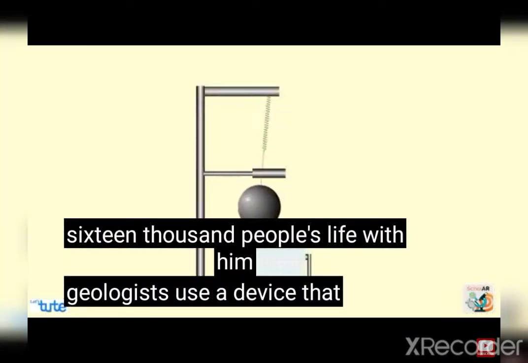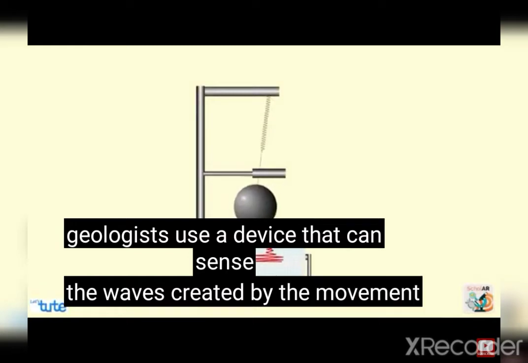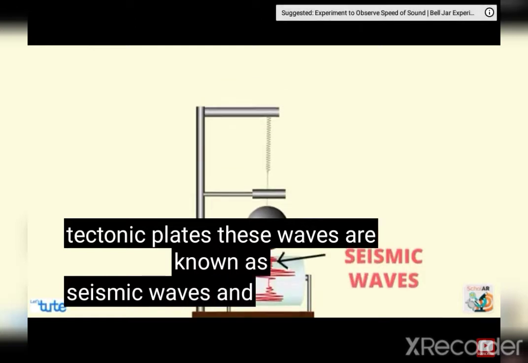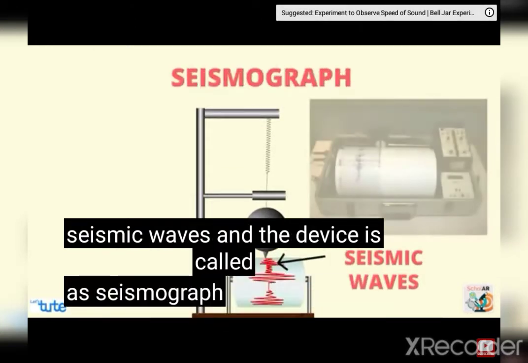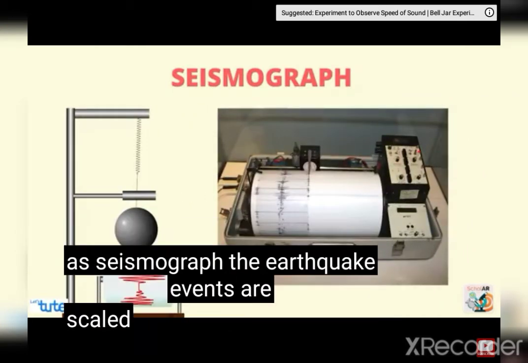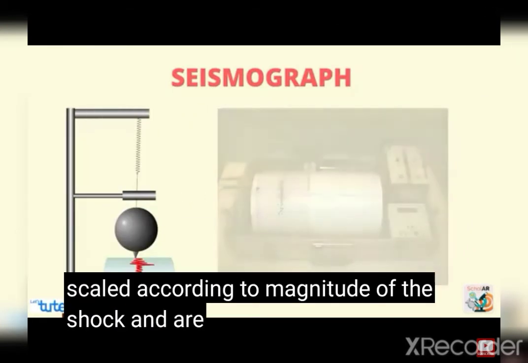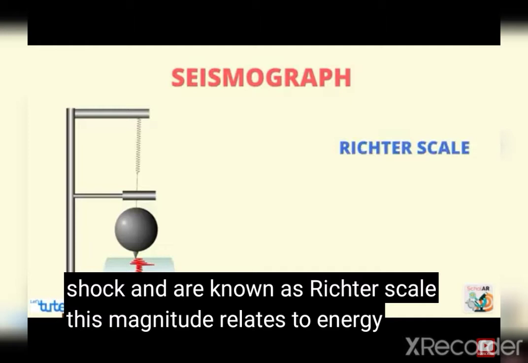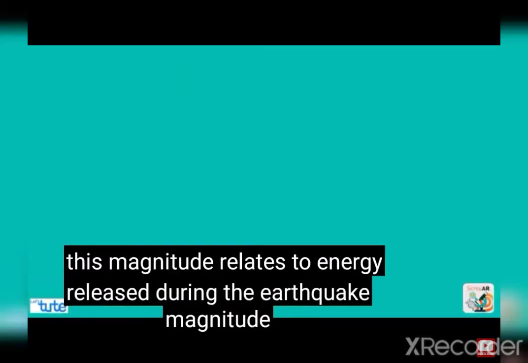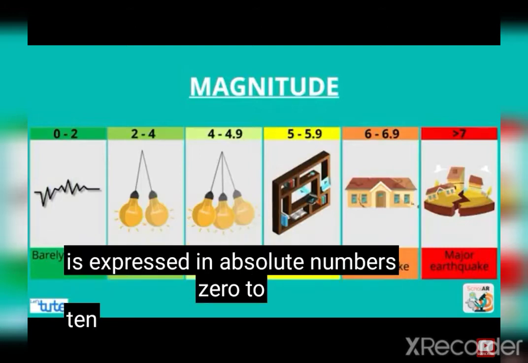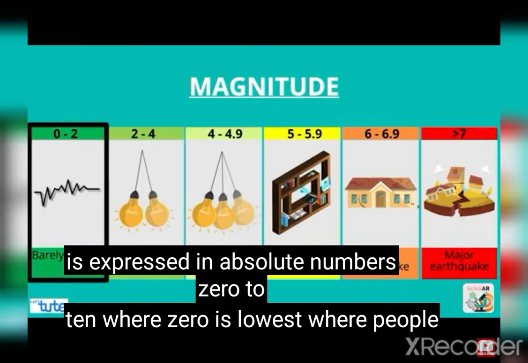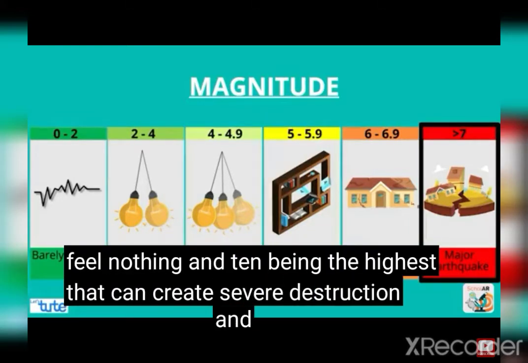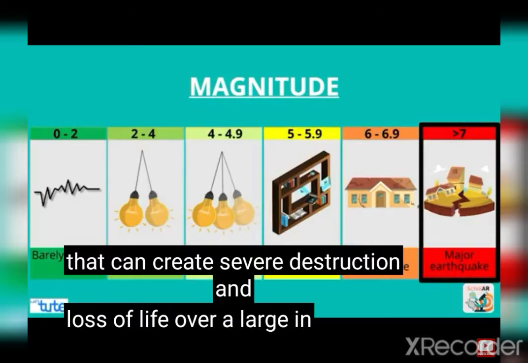Geologists use a device that can sense the waves created by the movement of the tectonic plates. These waves are known as seismic waves and the device is called a seismograph. The earthquake events are scaled according to the magnitude of the shock and are known as the Richter scale. This magnitude relates to energy released during the earthquake. Magnitude is expressed in absolute numbers 0 to 10, where 0 is lowest, where people feel nothing, and 10 being the highest that can create severe destruction and loss of life over a large area.